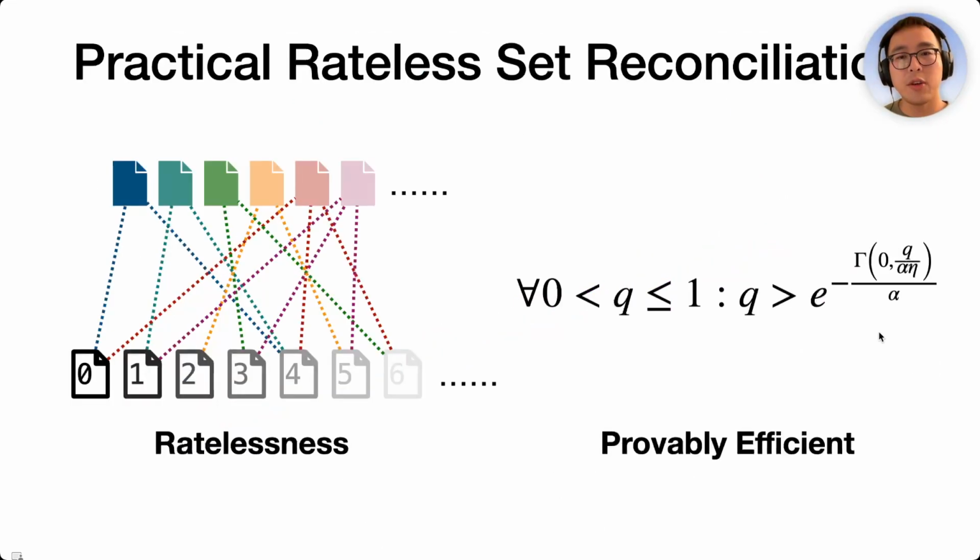To recap, we showed how we designed rateless IBLTs. It's the first solution that achieves low computation cost and near optimal communication cost. There are two features. First is rateless and universal, and we saw how it eases deployment and eliminates the need for estimating the set difference size. Second is low communication and computation costs backed by mathematical analysis. I encourage you to check out the paper for more experiments and details of the analysis.